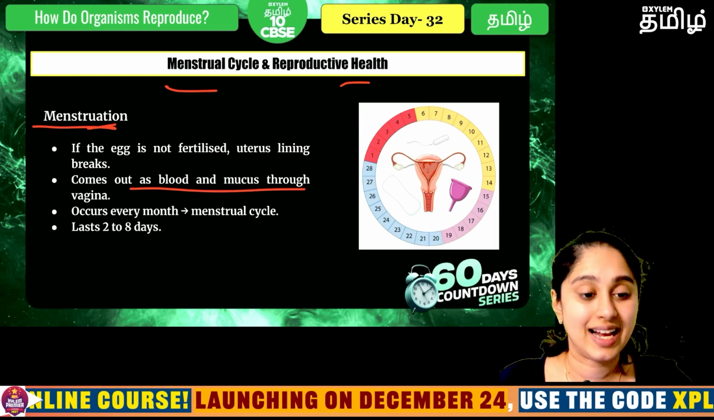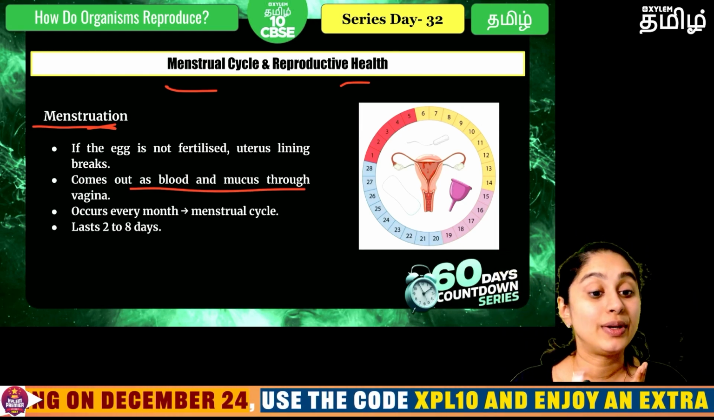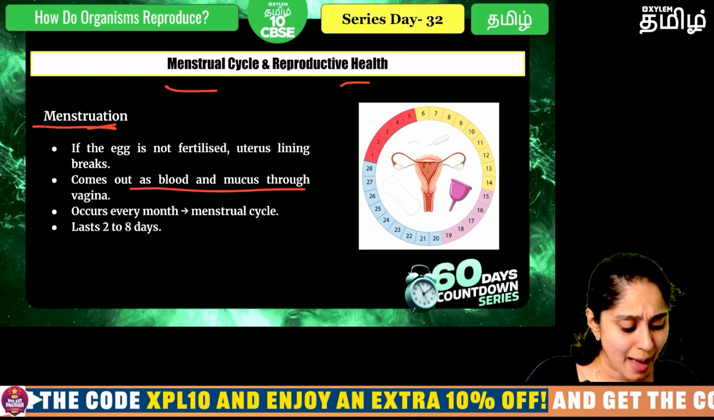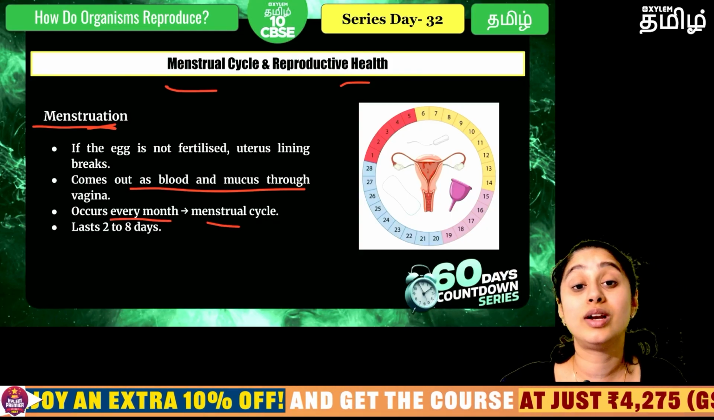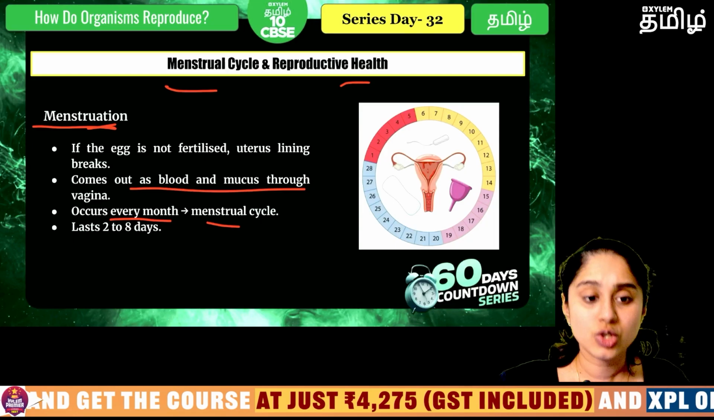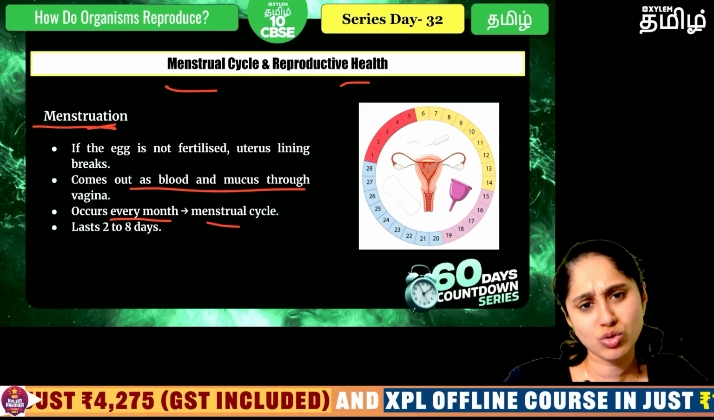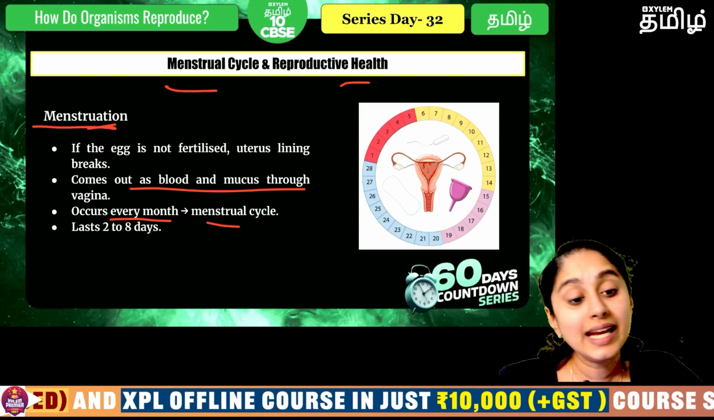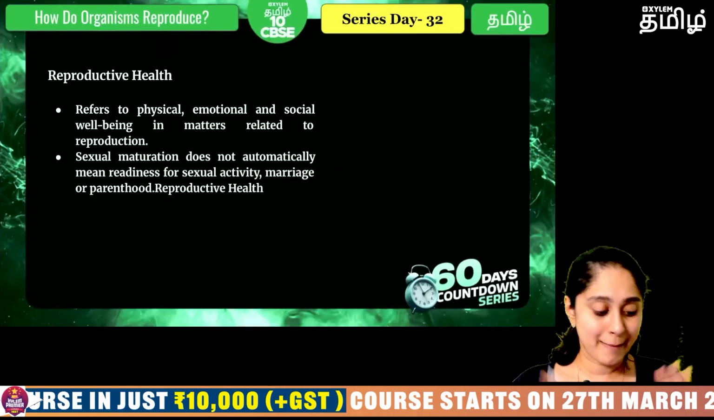I'll tell you exactly that, but this is what will happen in the menstruation phase. Okay, and this will happen once a month. That is why they call it a menstrual cycle. So it will be roughly between 2 to 6 days. Okay, sometimes even 8 days it will be having the menstruation.